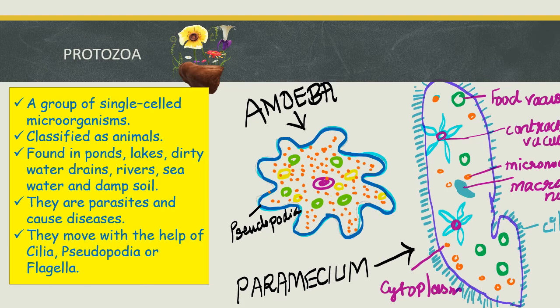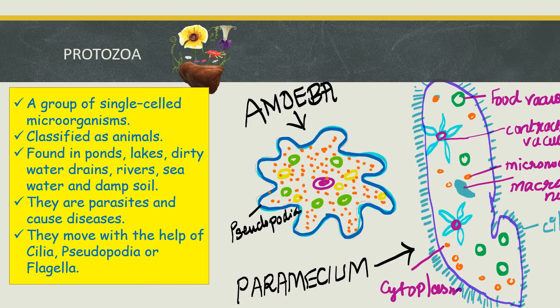They are found in ponds, lakes, dirty water drains, rivers, seawater, damp soil, etc. These are parasites and can cause serious diseases in human beings. They have a special feature for movement, like legs for human beings or animals.